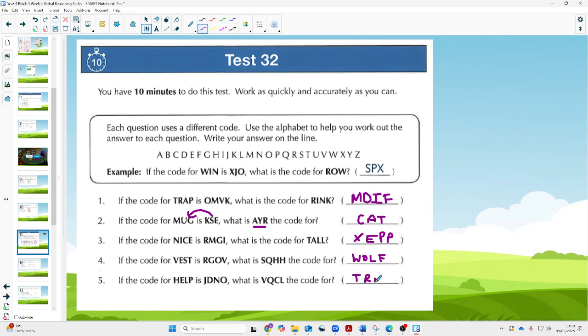Now, as I say, I'm sorry we didn't go through every single one, but as you can imagine, it would take a bit of time to count all the letters. So hopefully you've got the answers there. You can double check. If you get any wrong, see if you can work out why. Did you go the wrong way on the alphabet? Was it just you miscount the jumps? You can have a look at that again.